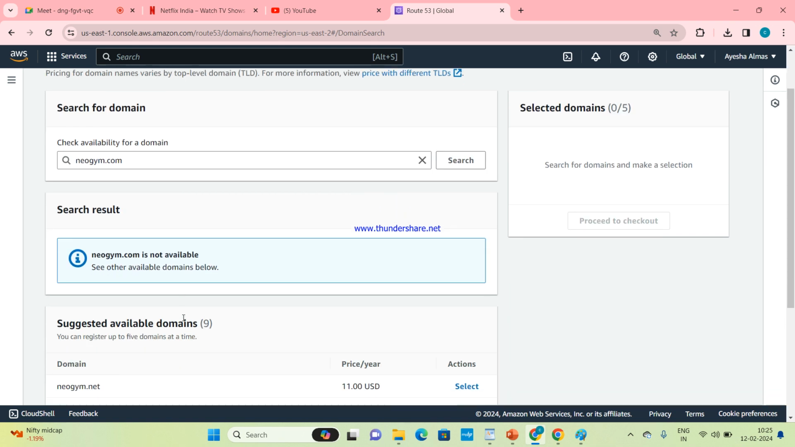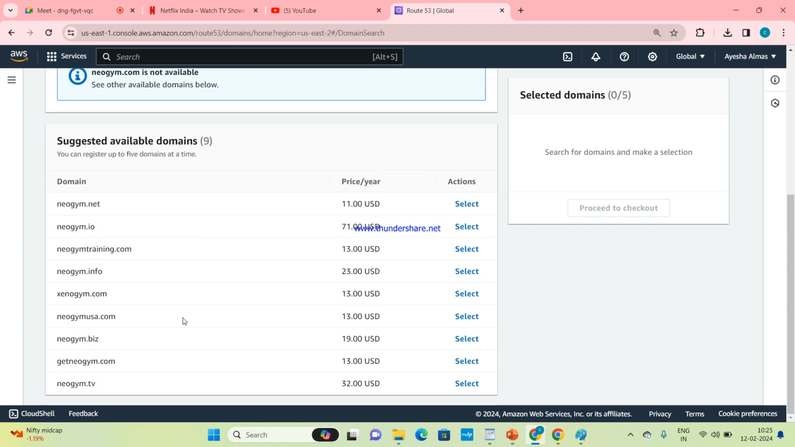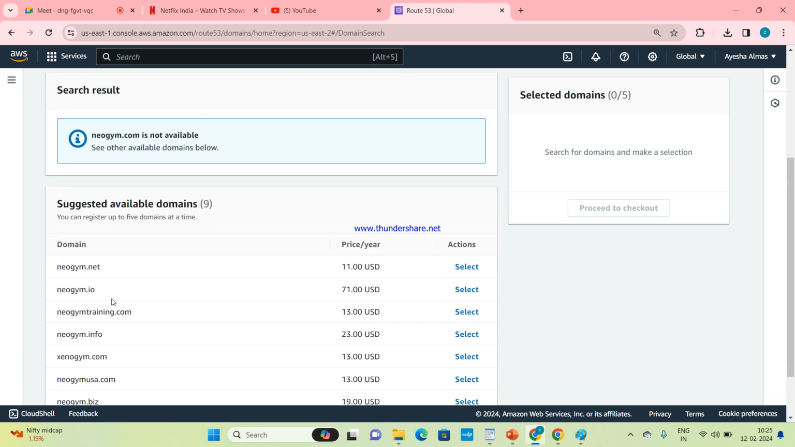neogym.com is not available for now. It suggests available domains instead. These are the available domain names: neogym.net, which we can purchase for 11 USD per year, neogym.io for 71 USD, and neogymtraining.com.